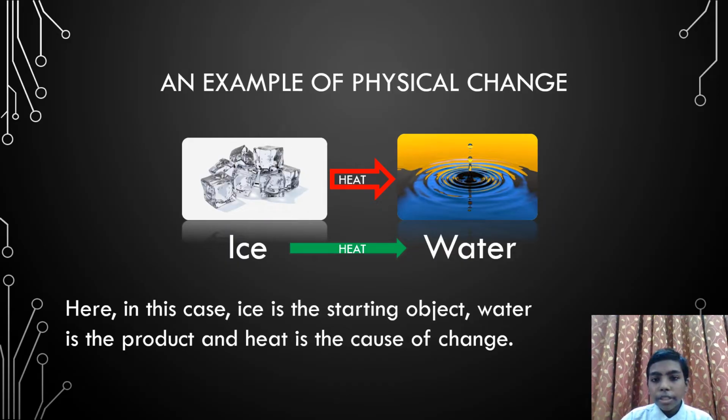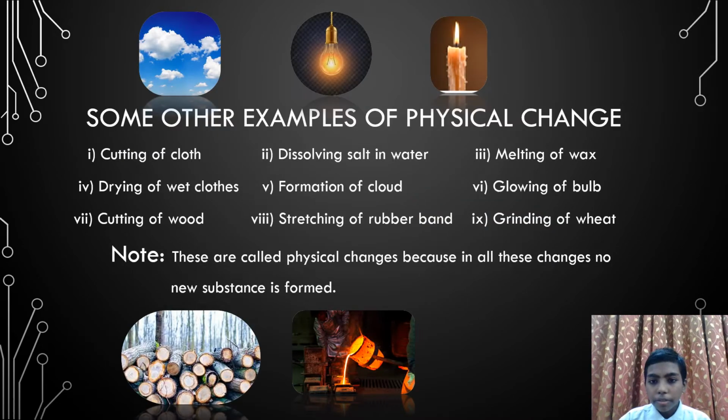An example of physical change. Let's take one example of physical change. Ice turns into water due to heat. In this case, ice is the object from where we start and water is the final product of the change. Here the cause is heat and the physical property that is changed is the matter of water.